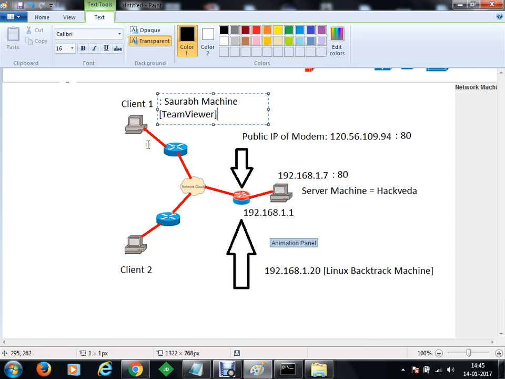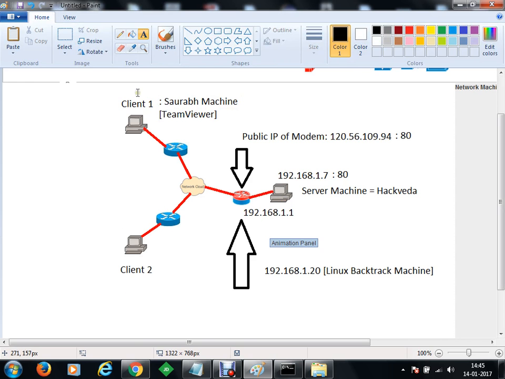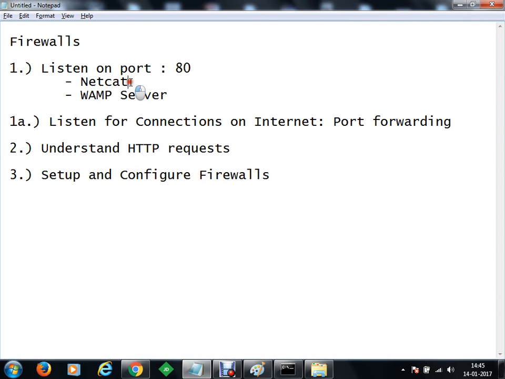Okay, TeamViewer will be running here. So we'll take the console of this client machine on our server machine as well in order to record this video. Now, let's get back here. So I've got the IP addresses. Now you understand what all configurations are available here. So let's get started with the Netcat demo first.